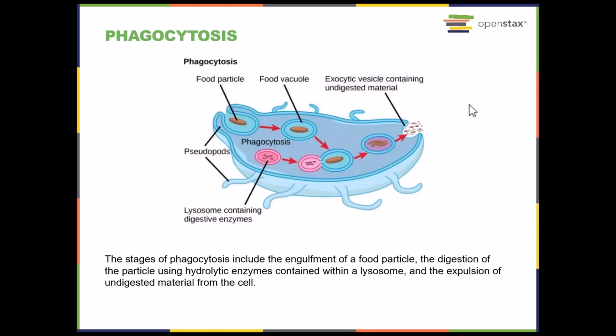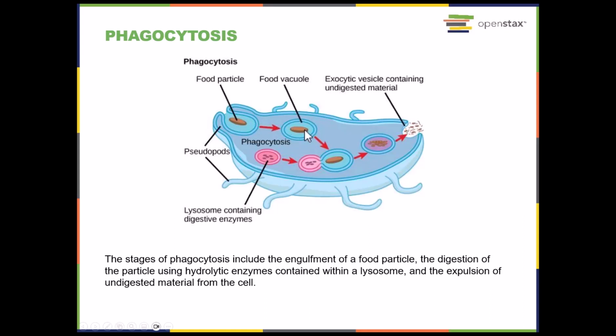Now, one of the things that protists do, if they are heterotrophic, they have to ingest food. This is showing how they ingest food. This is called phagocytosis. They're taking their cell membrane and pushing it out into these little arms, pushing the cytoplasm out into it to wrap around this food particle. Or if this is one of your white blood cells, this may be debris, damaged tissue. It may be a pathogen. It's going to wrap around that, and we're going to create what we call a food vacuole.